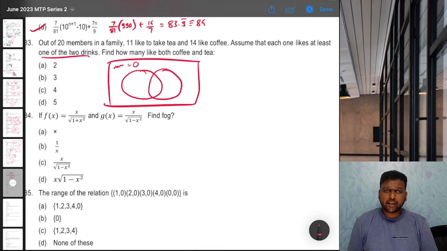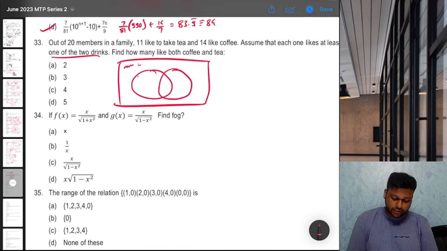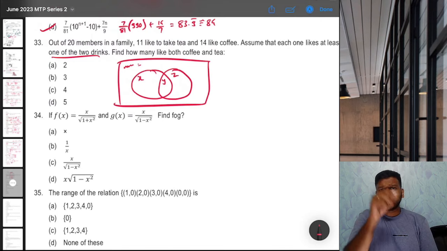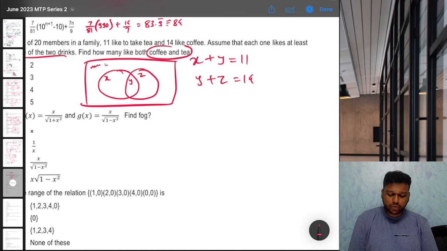Now 11 people like to take tea. That means this part is 11. Now what I always like to do in class is assume this as, let's say, x, y, z. 11 like to take tea, that means x plus y is 11. 14 like coffee, that means y plus z is 14. You want how many like both coffee and tea? In short, you want y.